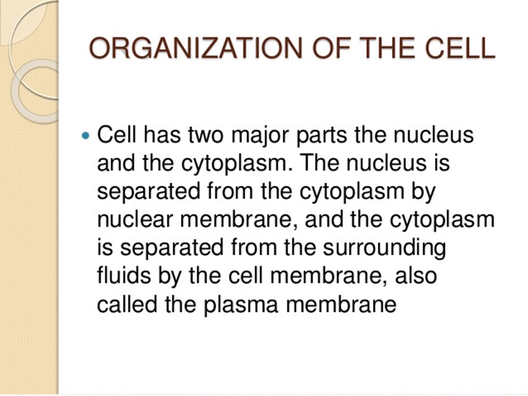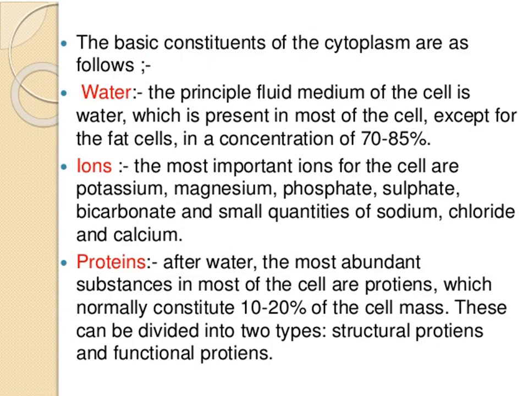Organization of the cell. Cell has two major parts, the nucleus and the cytoplasm. The cell nucleus is separated from the cytoplasm by nuclear membrane, and the cytoplasm is separated from the surrounding fluid by the cell membrane, also called the plasma membrane. The basic constituents of the cytoplasm are as follows.